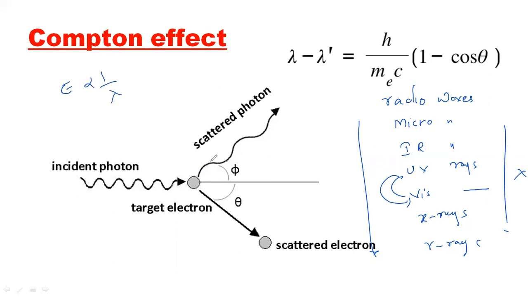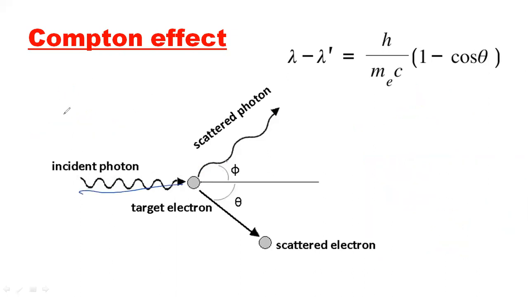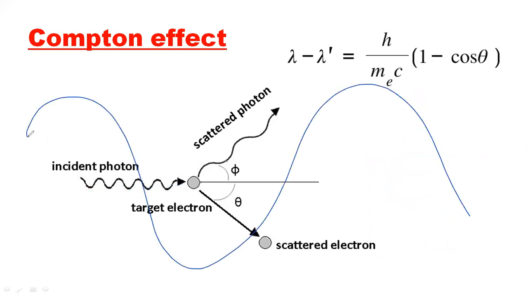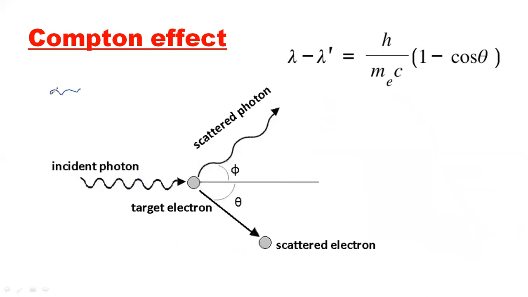So if energy increases, the wavelength decreases. So X-rays are particularly having very high energy and low lambda. Low lambda means look at X-rays, the wavelength is small, it is only this much for X-rays. If you take radio waves, they are this big, so they will travel more compared with the X-rays. So X-rays are very highly energetic, and X-rays have less wavelength. The wavelength is very low but the energy is very high. If the wavelength is low, the energy is high.